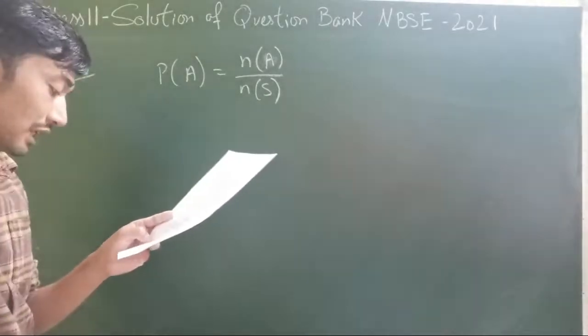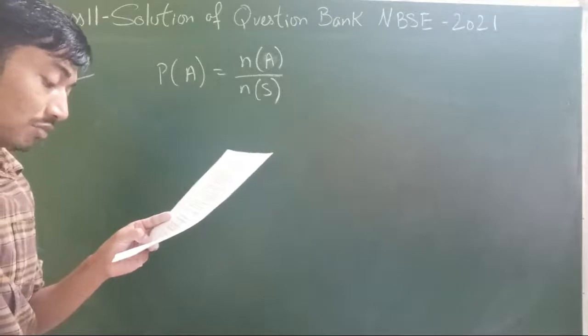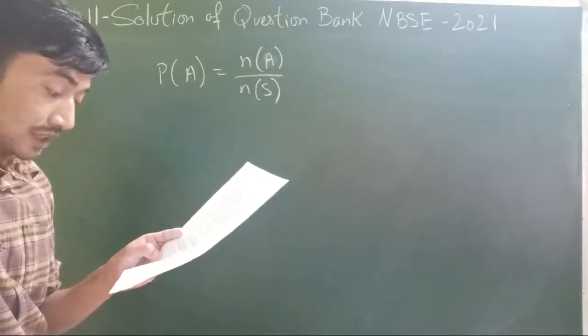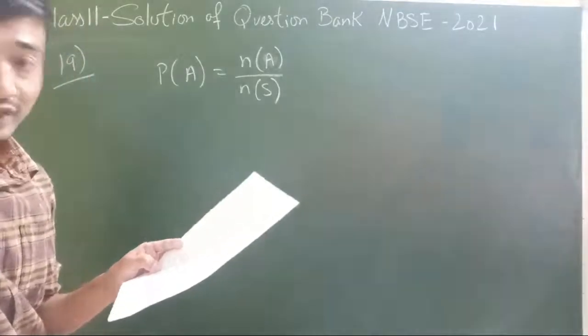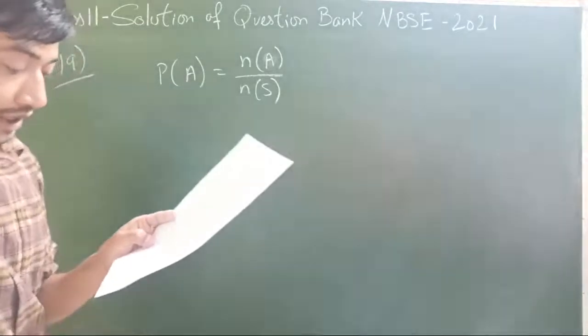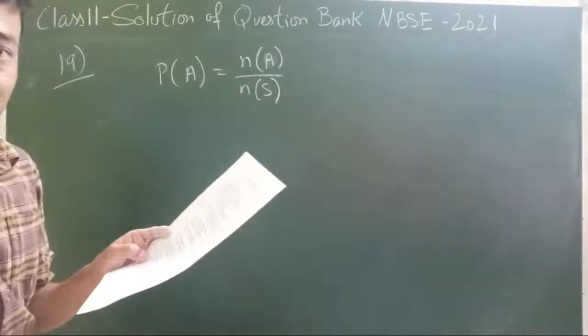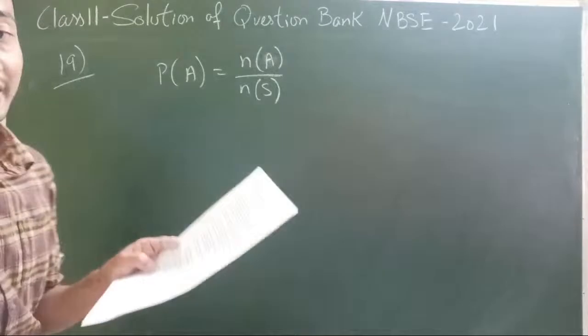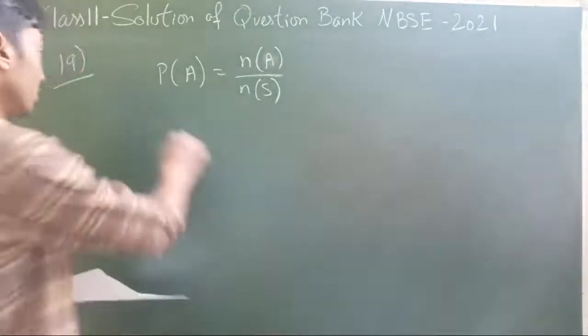Anyway, let's go to number 19. The probability that a student will pass the final exam in both English and Hindi is 0.5. And so here, if we look at the question, it's about students passing or failing in subjects Hindi and English. So we will name our events.